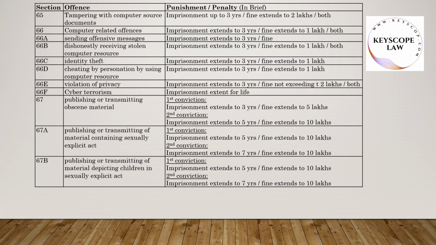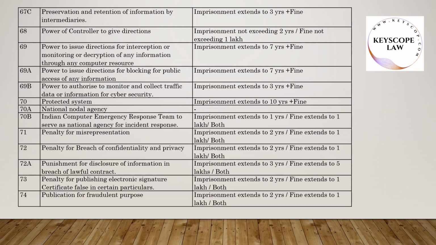Chapter 9 of the IT Act 2000 covers sections 65 to 78, which covers offences with respect to the misuse of information technology, and those are briefly summarized here in the table. You can go through this table so that you will come to know the punishment and penalties with respect to offences committed. This is continuation to the above slide. You can go through this table once.